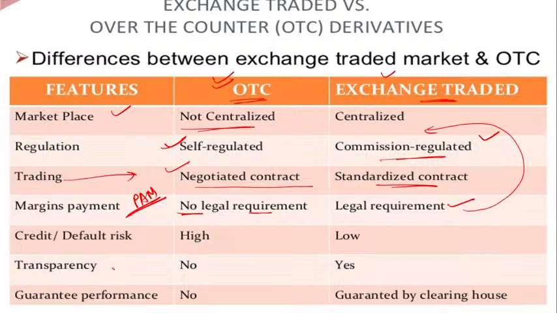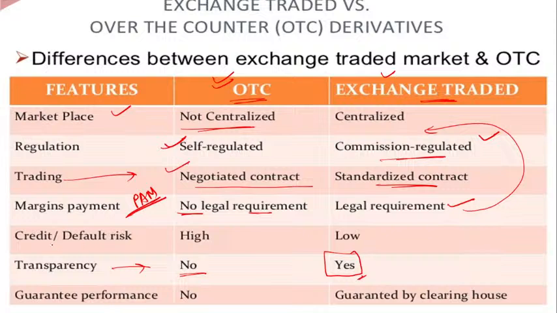Now, transparency: in OTC there is no transparency, because no data is visible, and there is no legal requirement, so there is less transparency. But where things are centralized in the hands of one body, they are legally bound. They have a standard contract. In that case they maintain transparency because everything is legal.